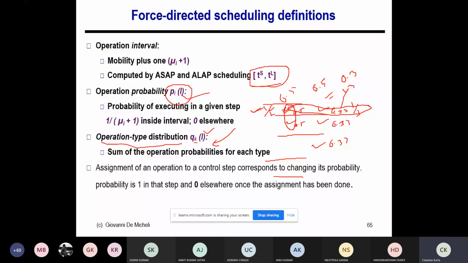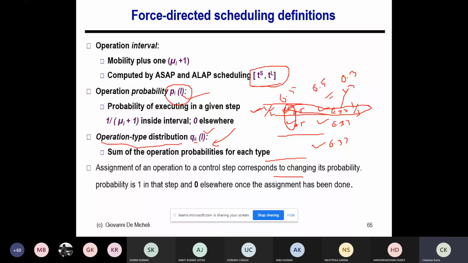I can calculate these two values, and from there I can calculate the PIL and PKL. One thing to be noted: this probability is 0.5. Suppose one operation can be scheduled in timestamp 1 or timestamp 2, so the probability is 0.5 and 0.5. But once I schedule it in timestamp 1, the probability becomes 1 in timestamp 1 because it is hard scheduled now, and the probability becomes 0 in timestamp 2, and vice versa.